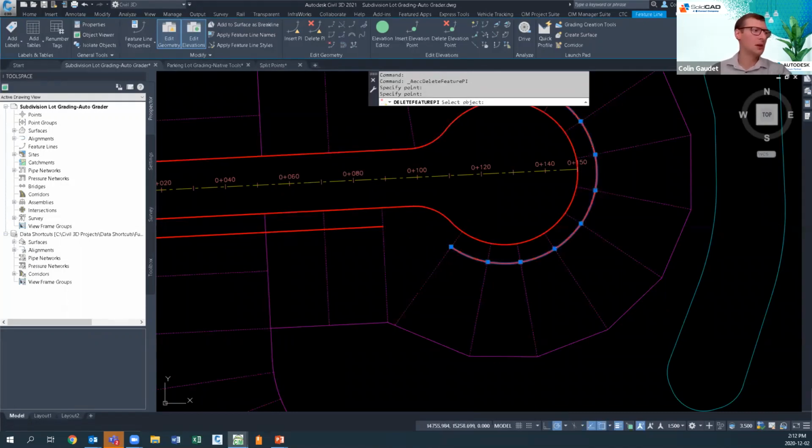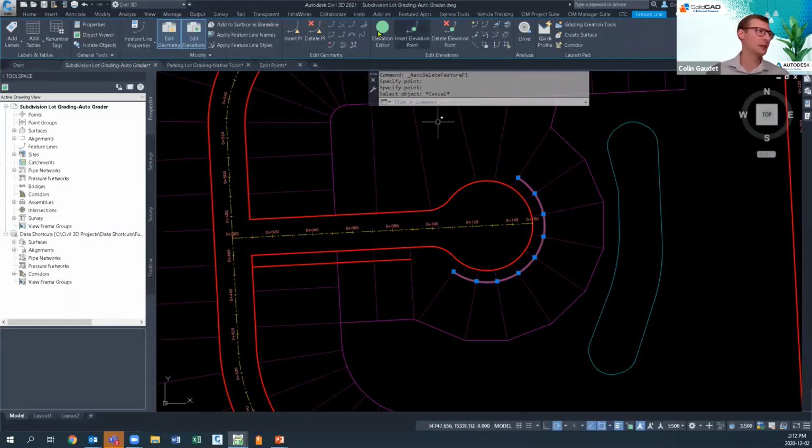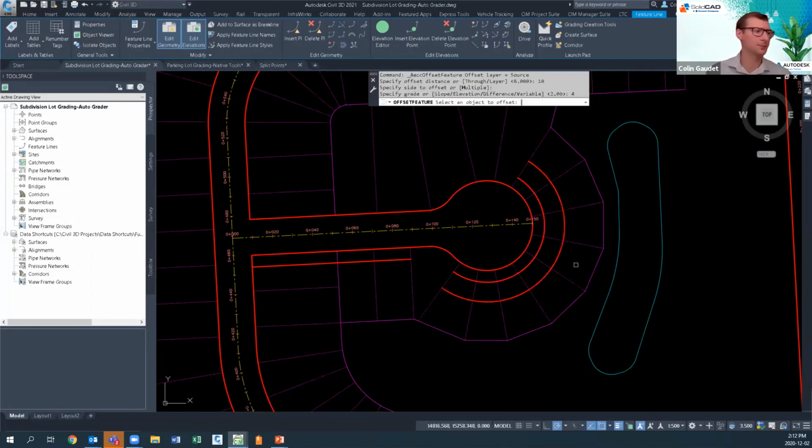Excellent. Now that we have just the lots we want to control here, we can continue with stepped offsets. And it's just a little bit more of a process here, right? So grabbing that line, I want to pick my offset distance, maybe that's 10 meters. Pick my offset side out this way, and we'll go at a grade of 4%. Cool. Grab this one, stepped offset again, offset side. In this case, let's make them walkouts.